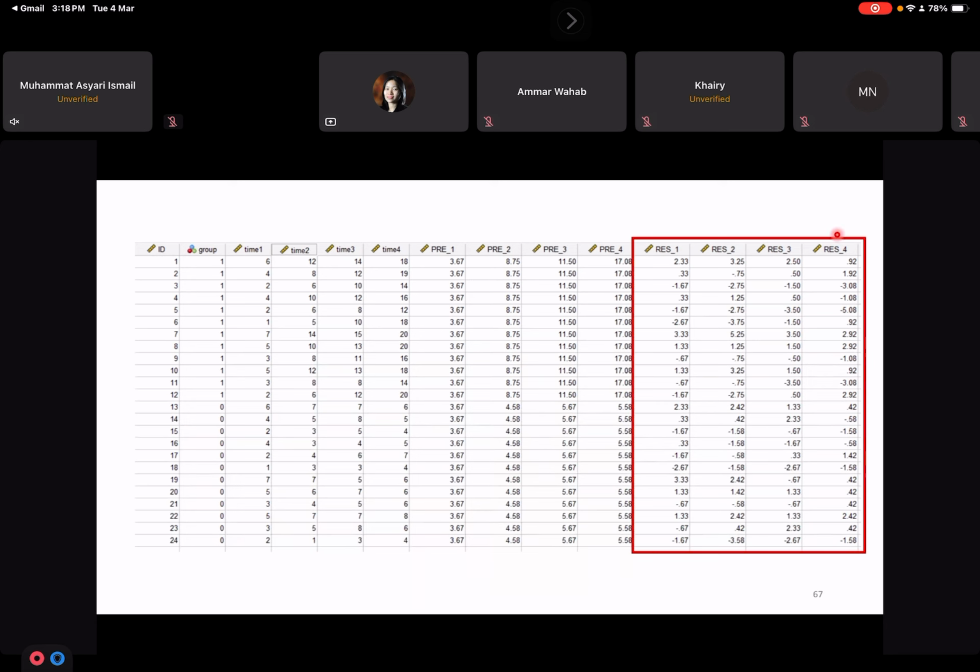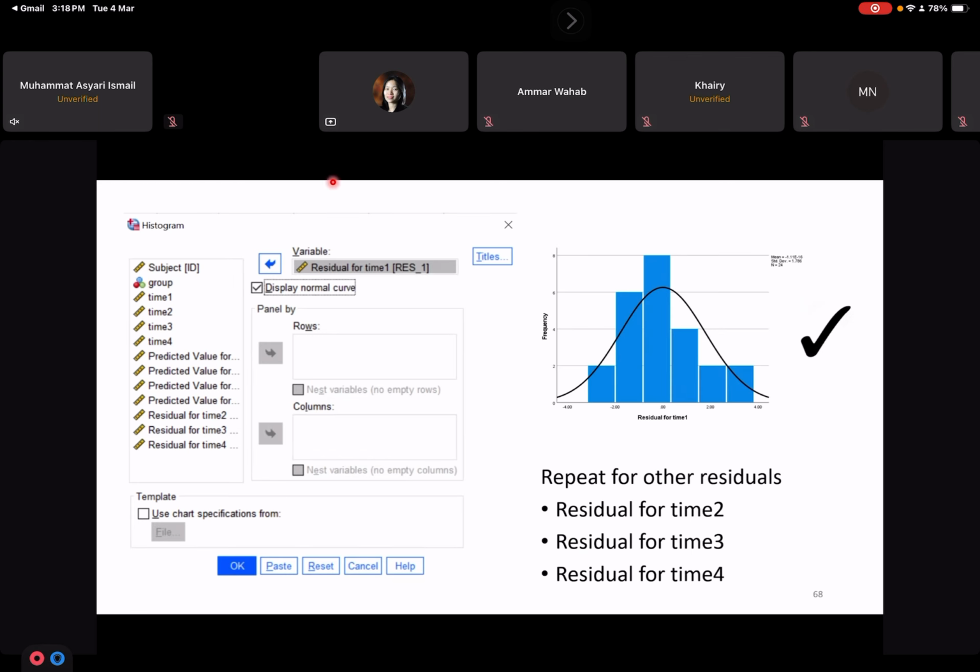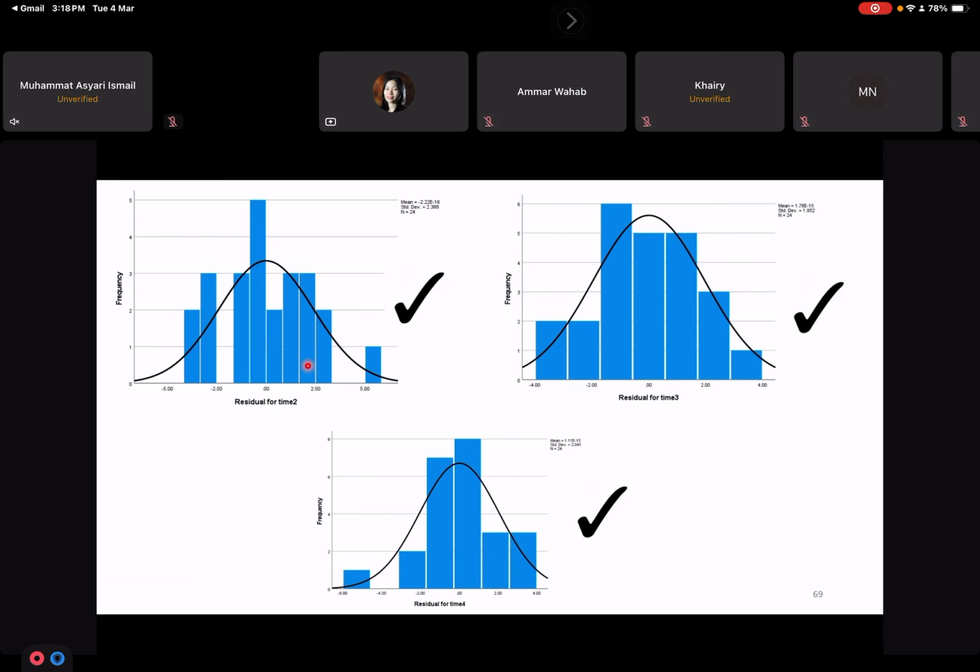You just need the residual values. You need these 4 columns of residual values for time 1, time 2, time 3, and time 4. Remember, you need these values to plot a histogram to see whether the residual is normal or skewed, because the assumption is that the residual is normal. Okay, so we plot the histogram. The residual for time 1 is quite normal, so it's okay. Time 2 is okay also.